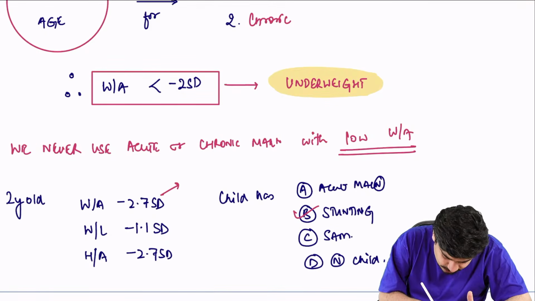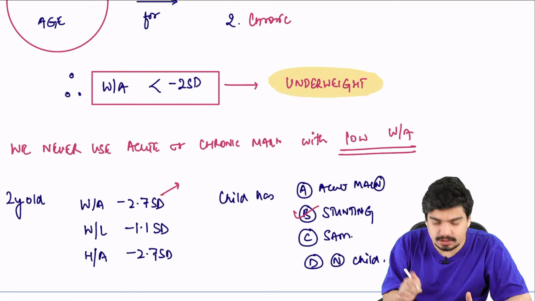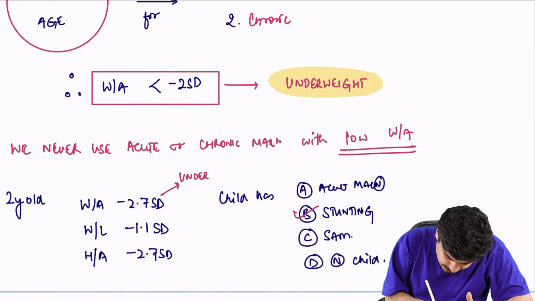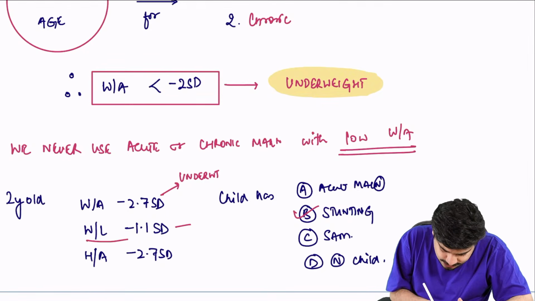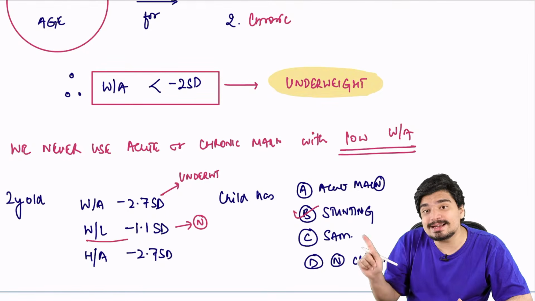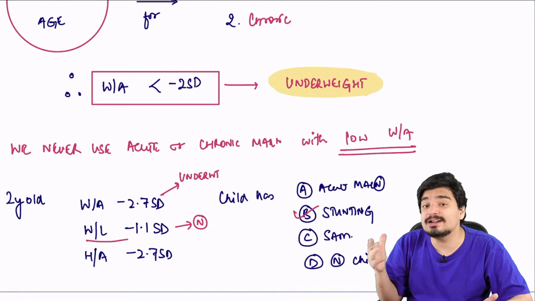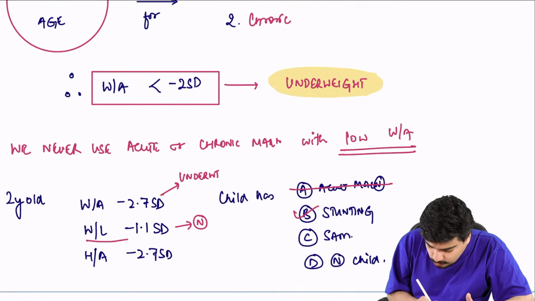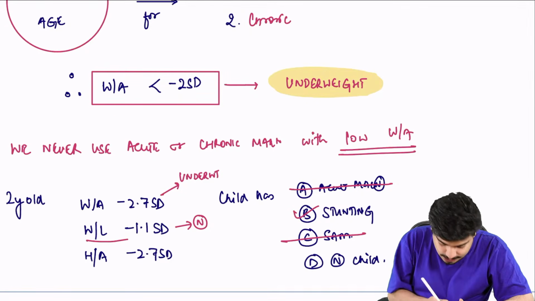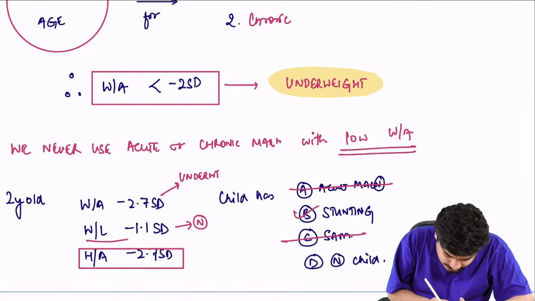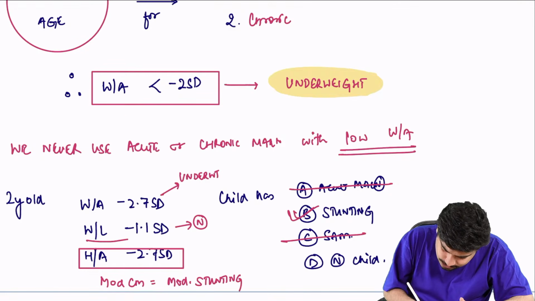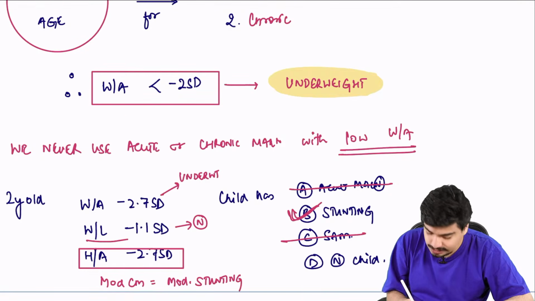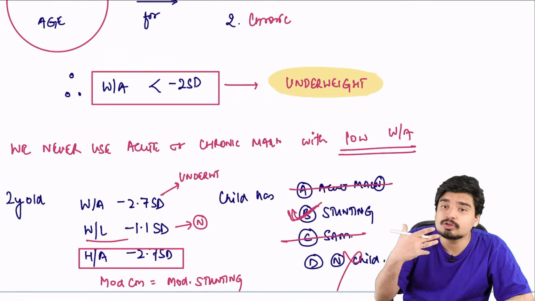See, weight for age is minus 2.7 means the child is underweight. If someone is underweight, we don't know whether it is acute or chronic malnutrition, so we won't comment on that. Weight for length is normal, so the child doesn't have acute malnutrition. I can rule out acute malnutrition, I can rule out SAM. If height for age is minus 2.7, like someone rightly pointed out, it is moderate chronic malnutrition, or moderate stunting. The answer is going to be stunting. This is not a normal child. So this is how you solve the question.